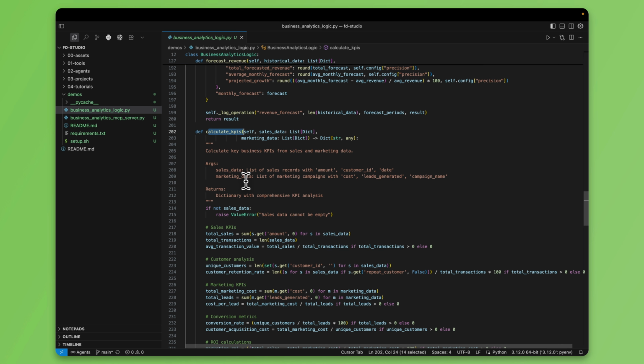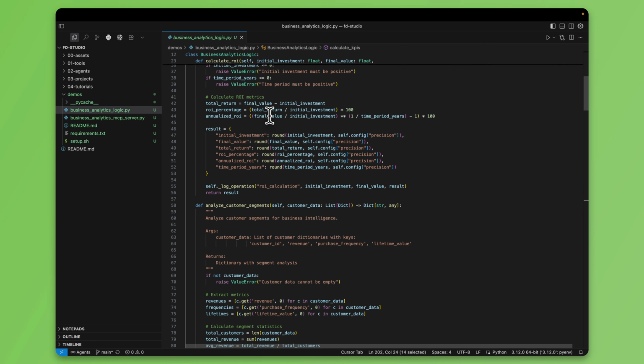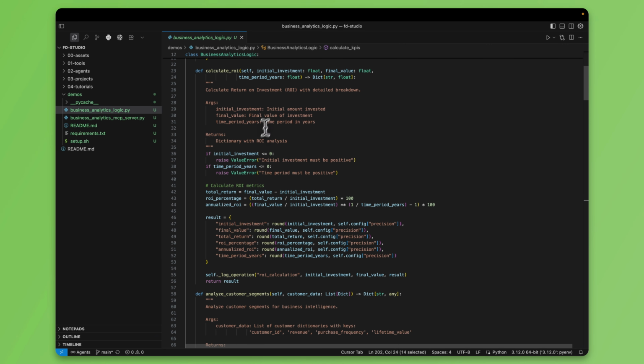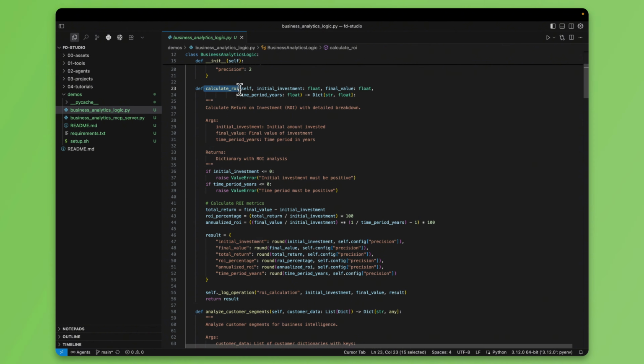Now, you can imagine maybe reaching out to APIs. You could imagine sending out emails. This could be all business logic you've written over the years and is available to your organization. Now, how do we expose this to an LLM? So if I'm in Claude, if I am in Gemini, if I am in whatever your favorite LLM is, when I say calculate revenue, I understand that it's going to use the calculate revenue logic unique to your business to calculate revenue. And it's not just going to make up its own way of calculating revenue.